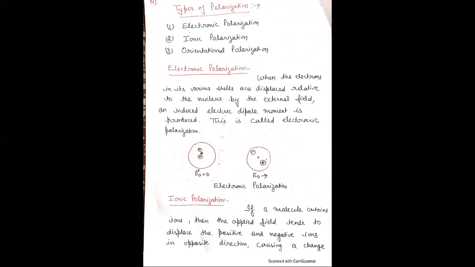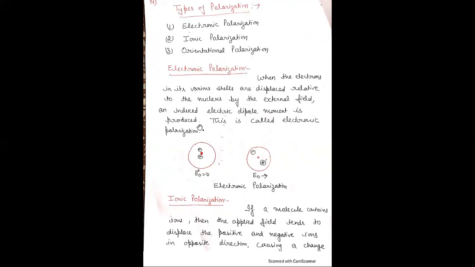Therefore electronic polarization means when the electrons in its various cells are displaced relative to the nucleus under the action of external field, an induced electric dipole moment is produced.